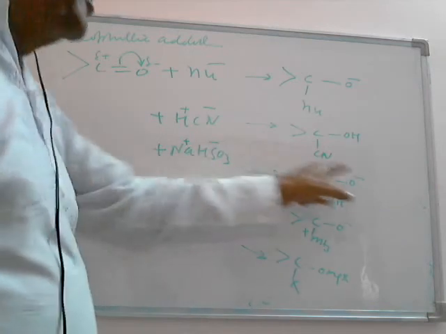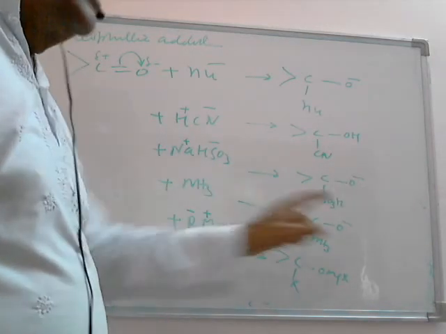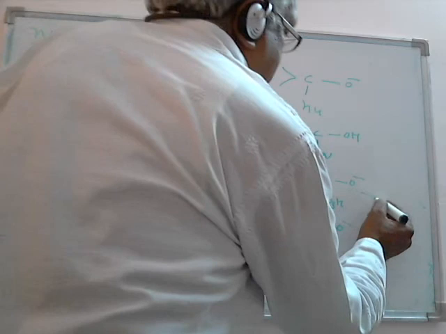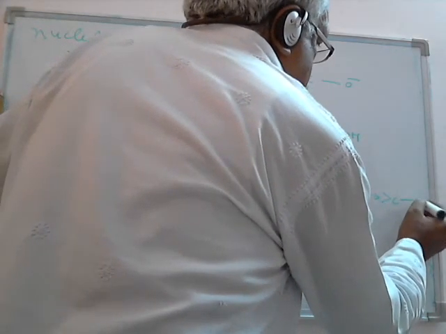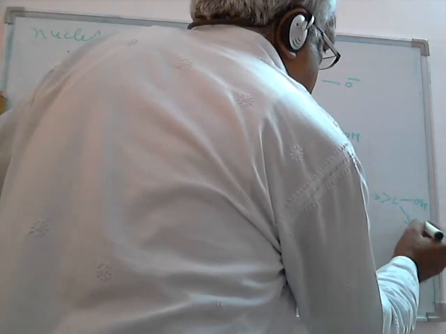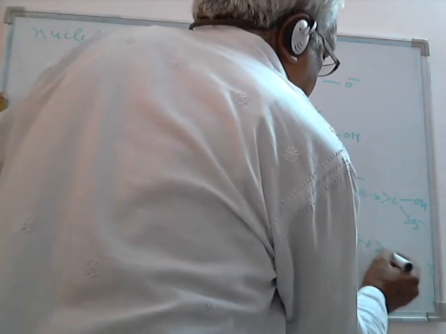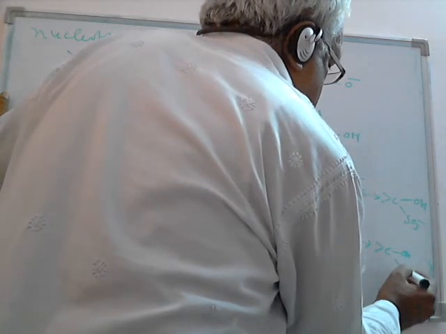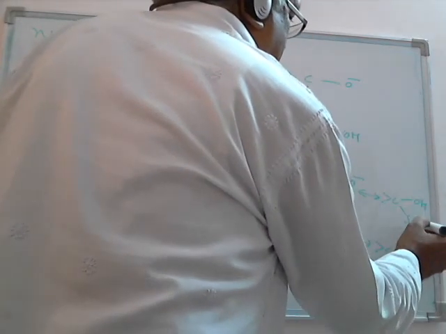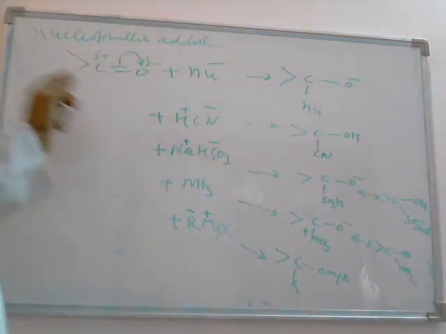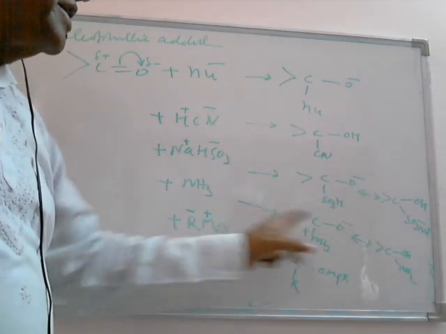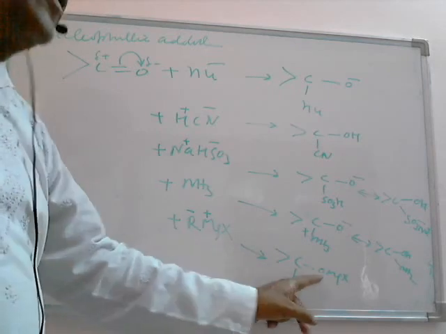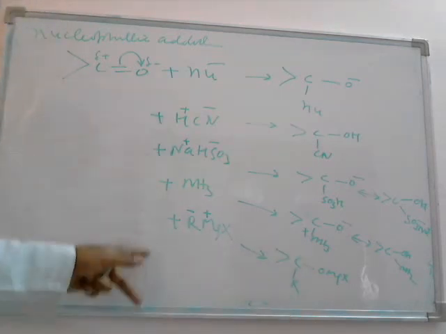Here I have not added sodium positive or anything here, because a rearrangement takes place. Here also the rearrangement takes place. This adds the sodium positive, and this product is called cyanohydrin. It is called the crystalline sodium salt of it. It is called the addition of ammonia, and it is called the addition of Grignard reagent. So these are the four reactions.